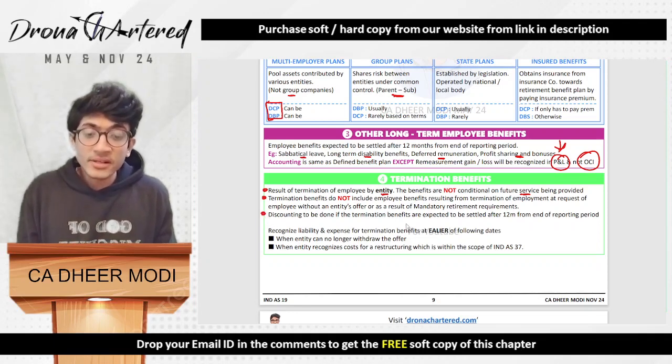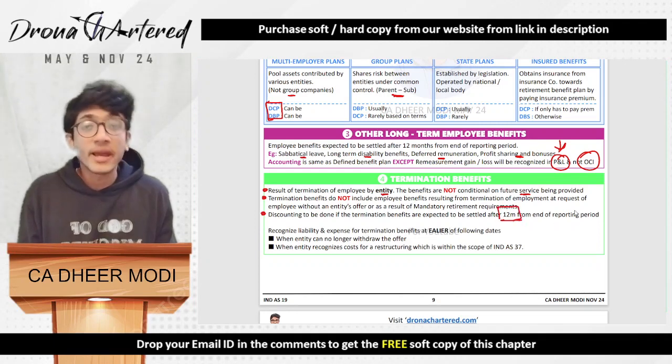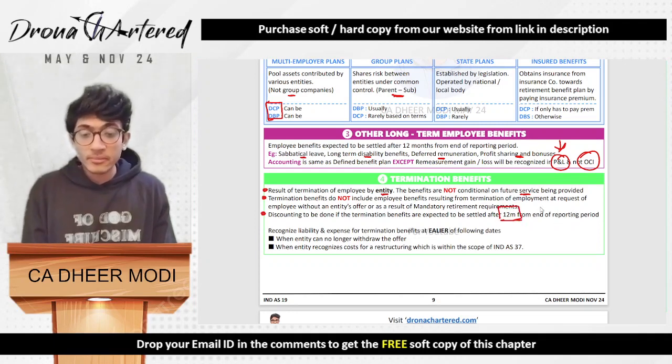Discounting is to be done if the termination benefits are expected to be settled after 12 months from the end of the reporting period. Of course, only then we will be discounting.